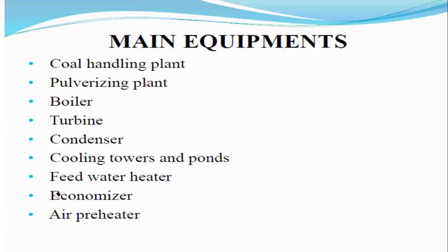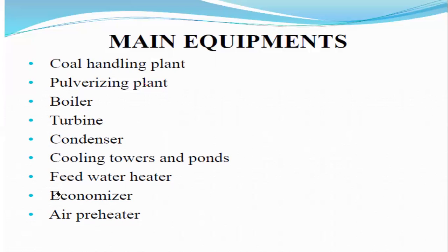The next one is the transportation facilities. Why? Because the power plants are very far away from the cities, and the coal will be transported by using the roadways or the railways. That's why we require transportation facilities for transferring the coal from the mines to the generating plants.